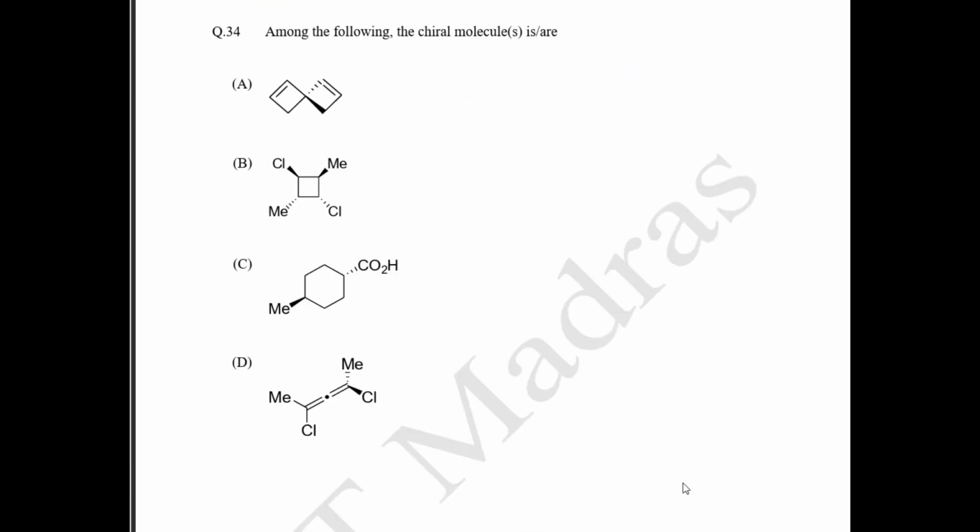Okay. 34th question. Here they have asked, among the following molecules, which are the chiral molecules. So first one, you have your spiro compound. This is your spiro compound. So a spiro compound has a chiral axis. This has a chiral axis. What does that mean? If you rotate the bond, this is going to exhibit a chirality property. Okay, and this has no plane of symmetry. Here it has no plane of symmetry. Okay, so option A is chiral.